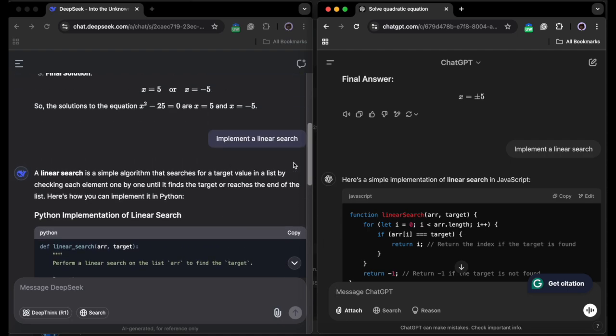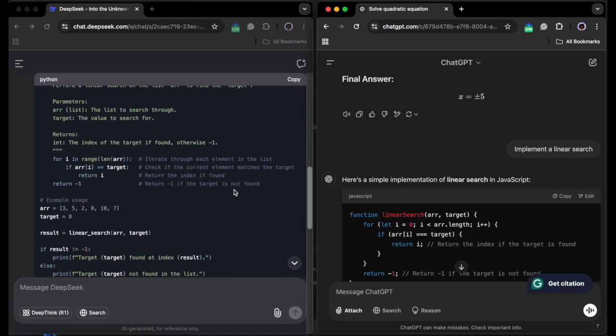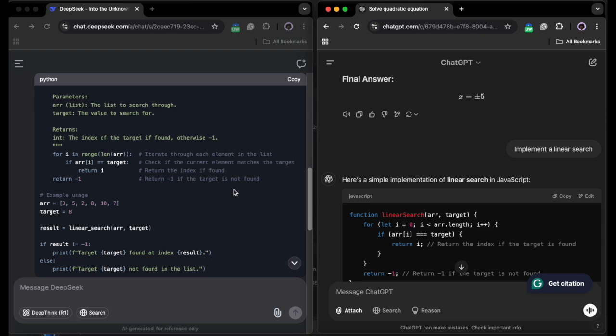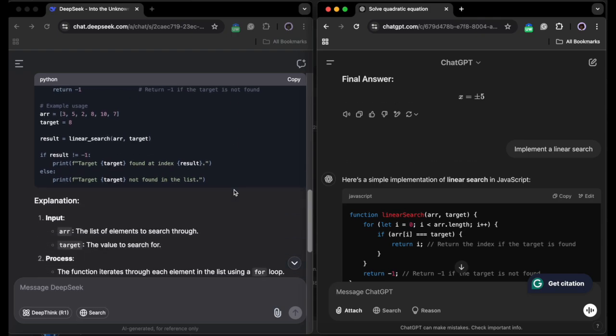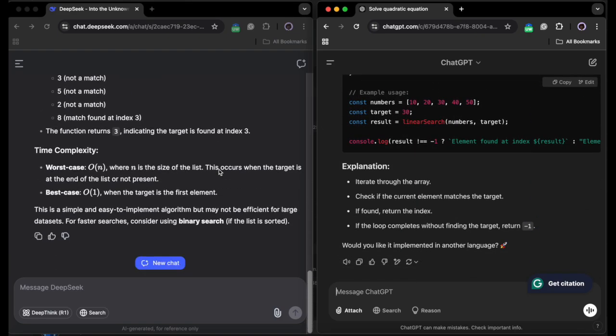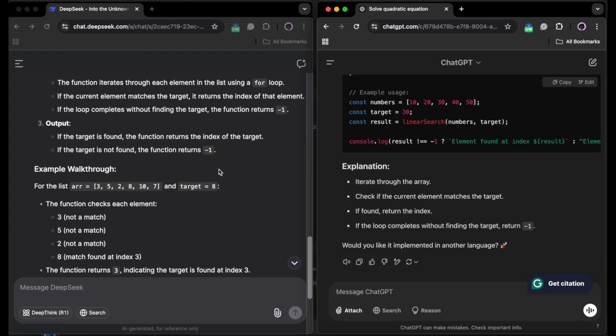So as you can see, they both provide correct answers actually. A linear search basically just loops through an array and checks if the element you are looking for is the current element. If yes, it just returns the index. If at the end we don't find it, we just return -1, which is basically what both codes here are doing. But I want to emphasize again that DeepSeek does a more detailed explanation than the ChatGPT model.